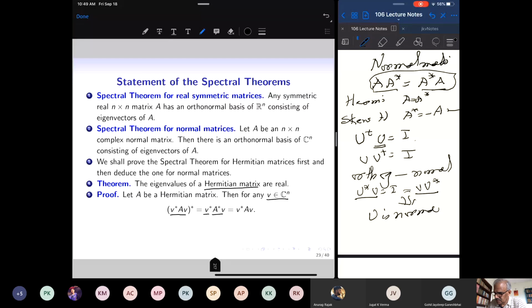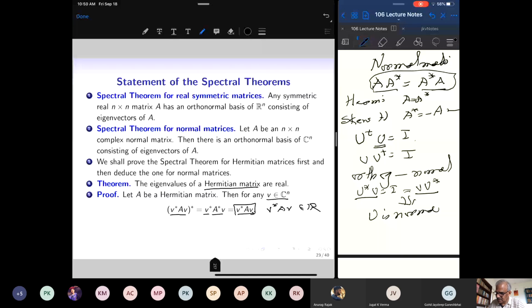But this is equal to V star A star V, and A star equals A because A is a Hermitian matrix. But V star A V is a 1 by 1 complex matrix, and its star has turned out to be equal to itself, and therefore V star A V is a real number. For a 1 by 1 matrix, when do we say it is Hermitian? Only when it is real, right? So V star A V is always a real number for any V belonging to Cn.